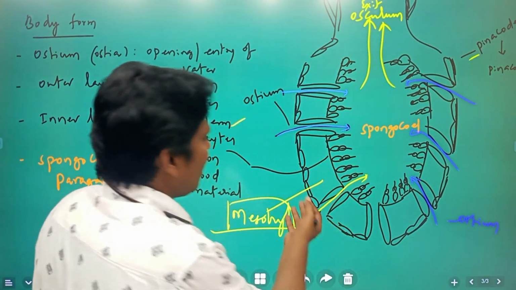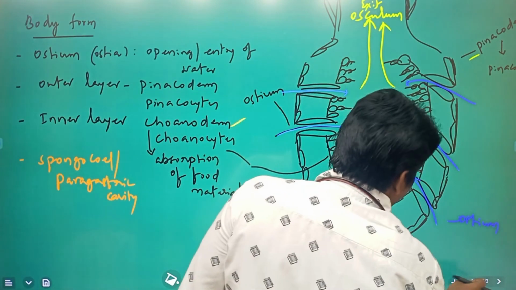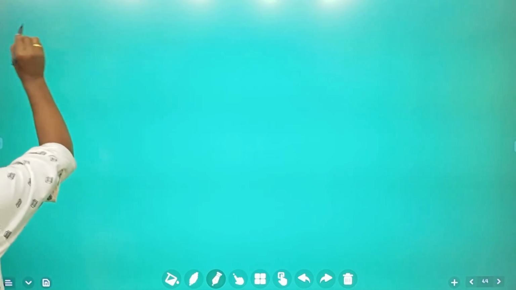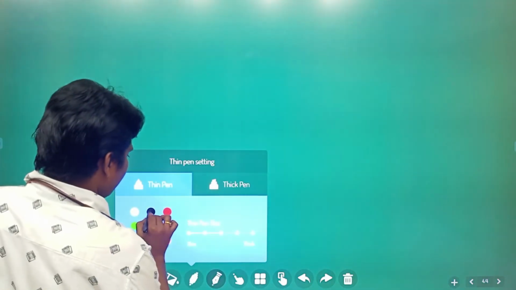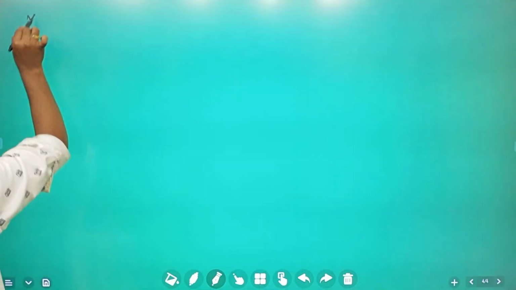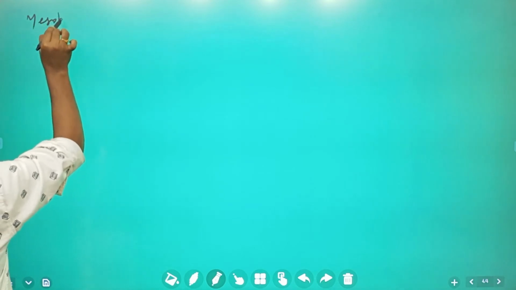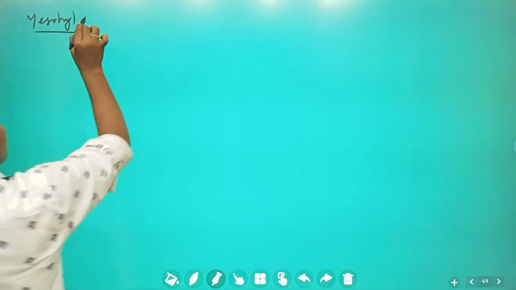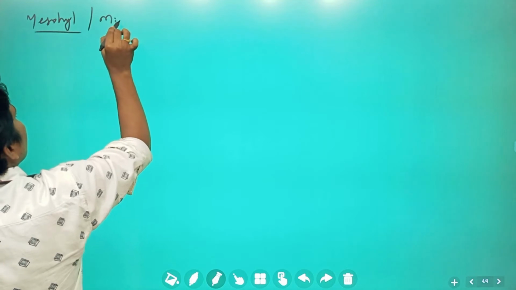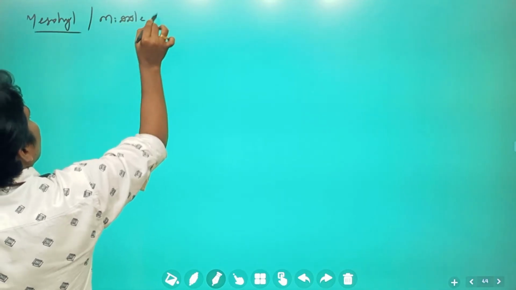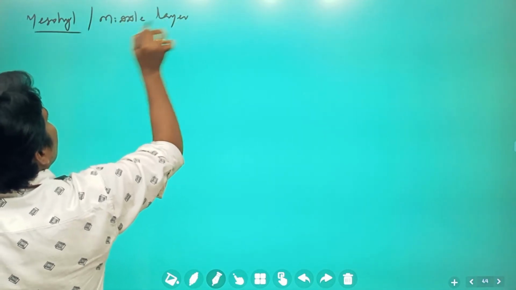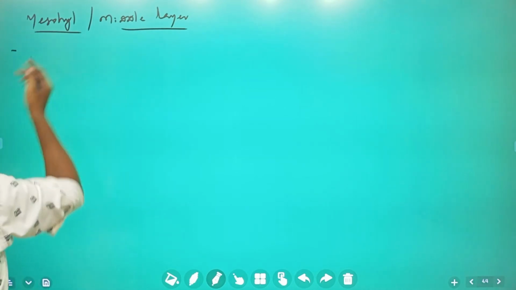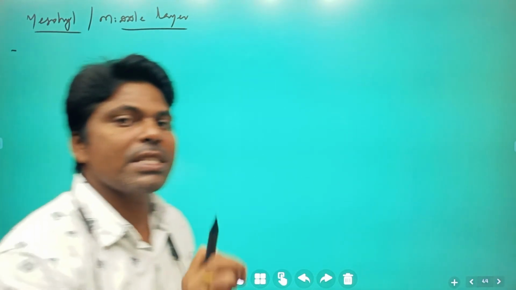We are going to see what the various amoebocytes are.